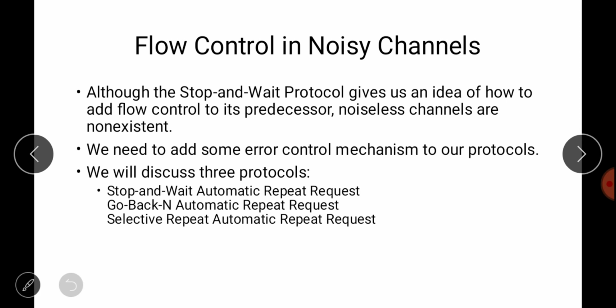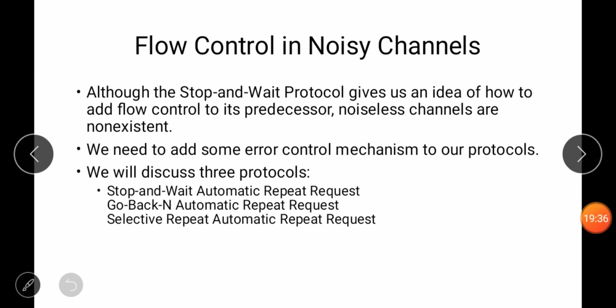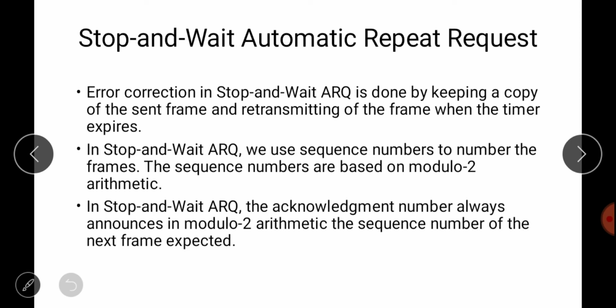Okay, so next we will see flow control in noisy channels. Generally, ideal channels are not available. There is no existence of an ideal channel. So we have some noise, we have some problems over the network. So we will go for a noisy channel. For a noisy channel, we have to apply some error control mechanisms. So three protocols are there: stop and wait automatic repeat request, go back N automatic repeat request, and selective repeat automatic repeat request. We'll see them one by one.